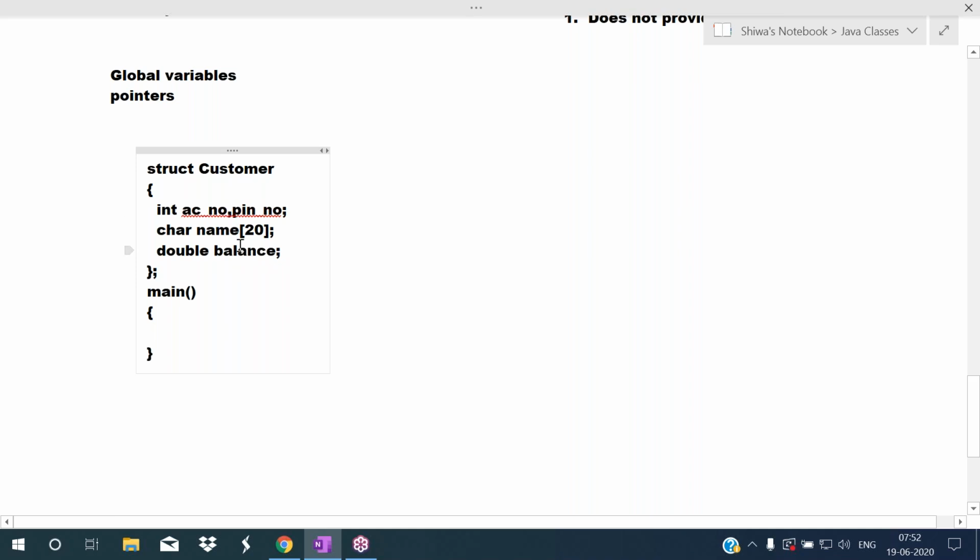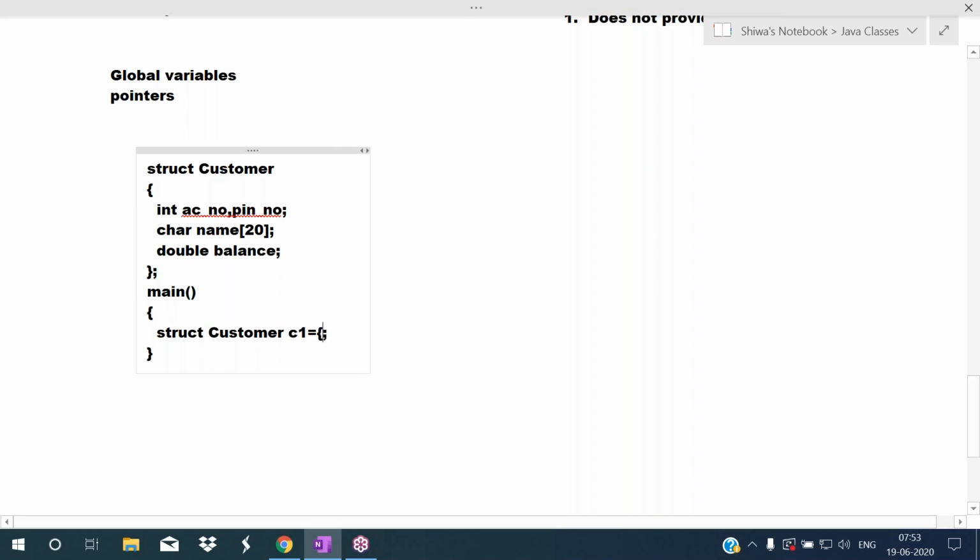Now I'm creating one customer object here. To create the customer object, the data type is customer. So to use that, we write struct customer. I'm giving the customer name as C1. Now memory will be allocated for C1.